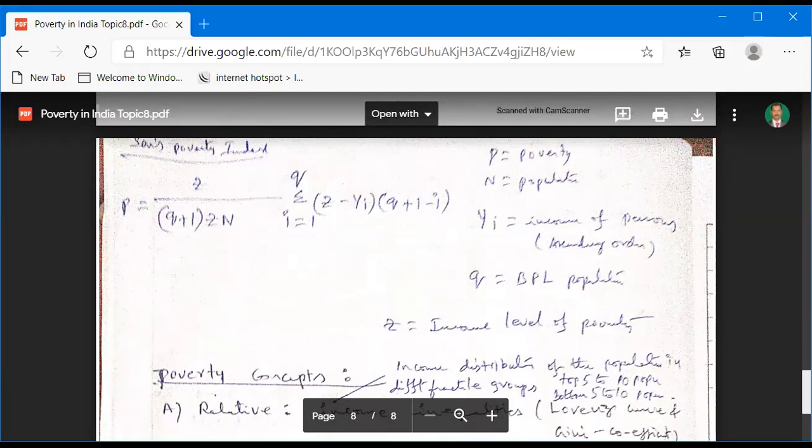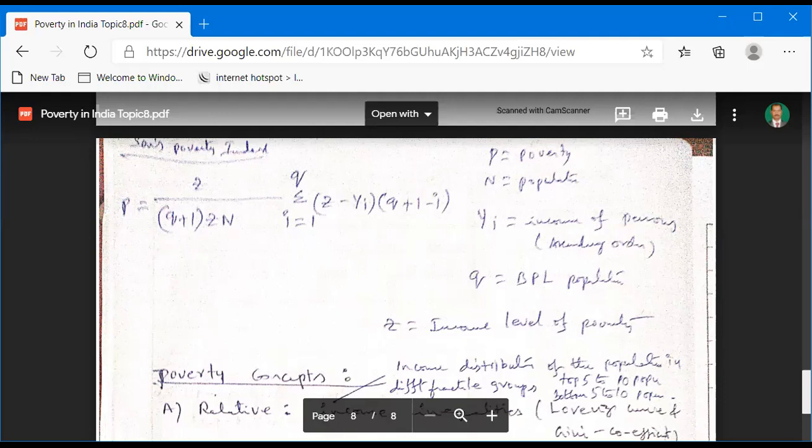Amartya Sen is also a well-known Indian economist. He got the Nobel Prize in economics in 1998. So he created this poverty index, that is P is equal to Z by Q plus 1 Zn, sigma i is equal to 1 to Q, Z minus Yi, Q plus 1 minus i.